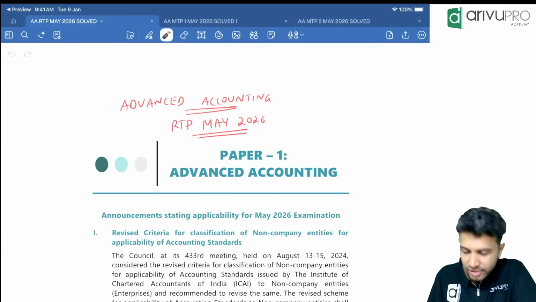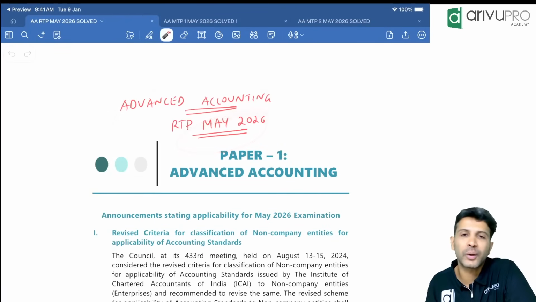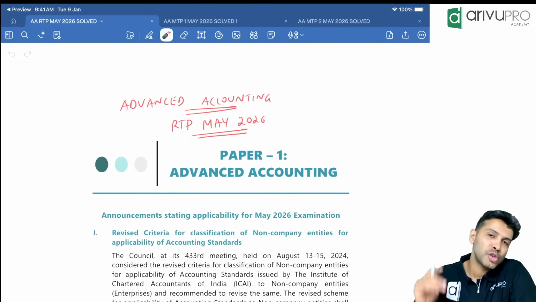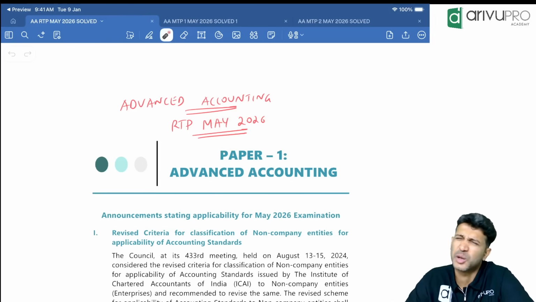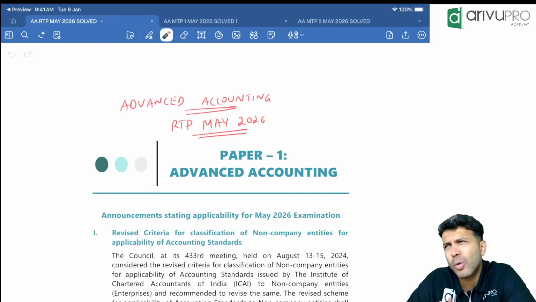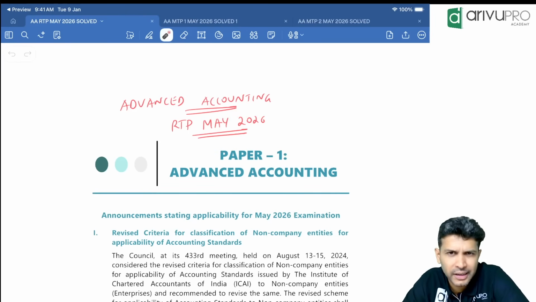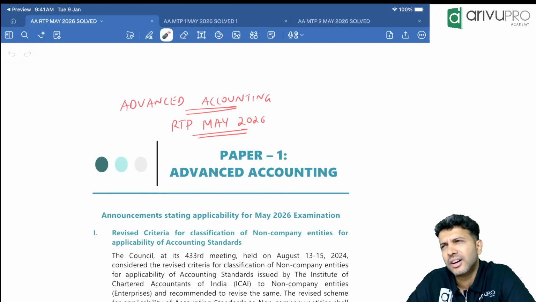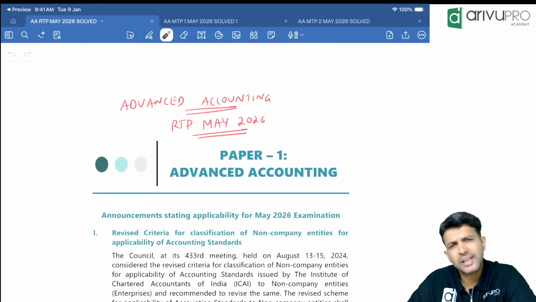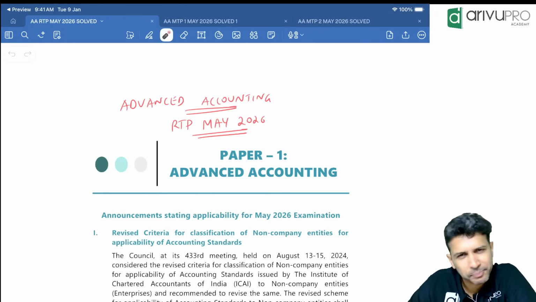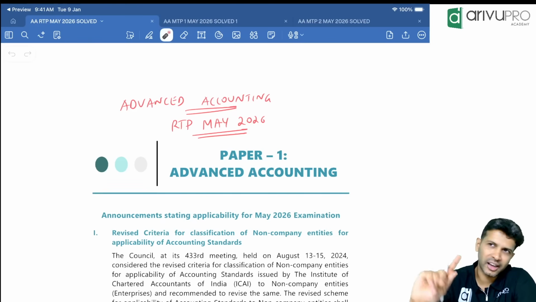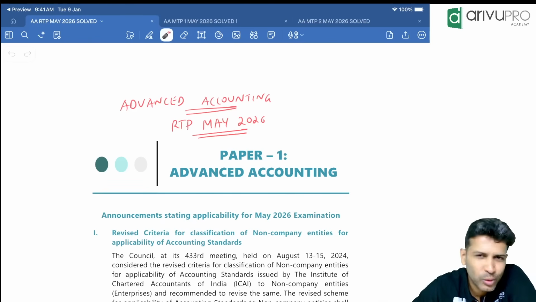So in this particular session, we'll be doing Advanced Accounting RTP for May 2026 exams. So overall, how is this RTP? It's pretty easy, except maybe one question, which I would say is specifically nicely designed. Another 2-3 new questions are there. Other than that, everything is rinse and repeat. Other than that one question, I think more or less everything you can manage.